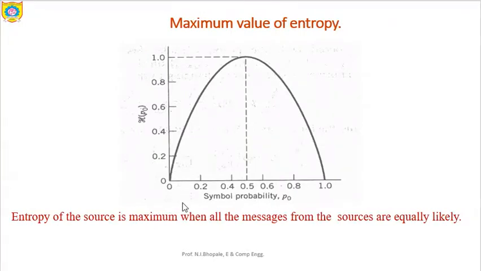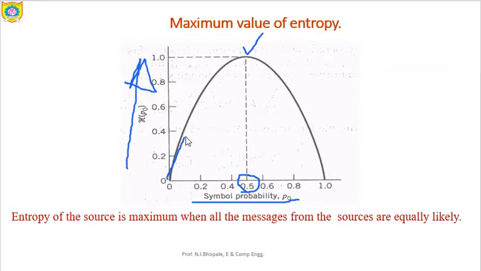Here you can just obtain, let's say this is the x-axis which is symbol probability, and this is where a sequence is generated like different messages. Now if the probabilities of two messages are the same, that is 1 by 2, exactly 50%, then you can check here that it is maximum at this point and again it is decreasing.